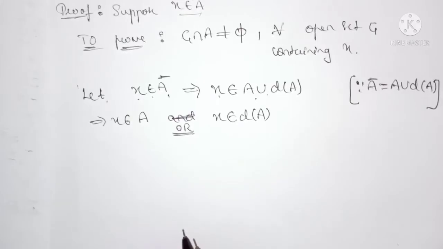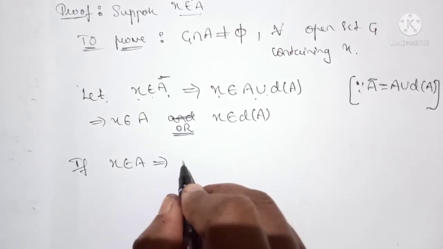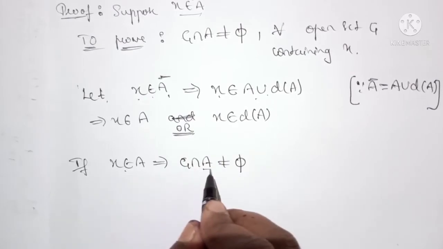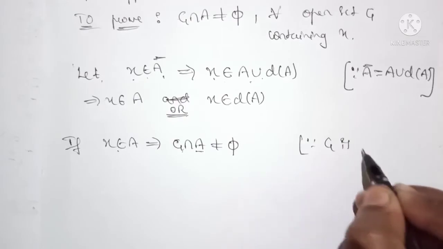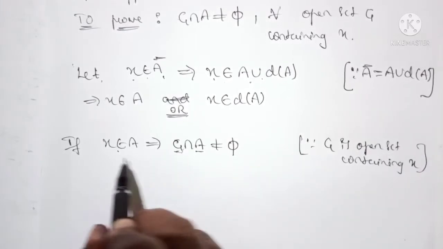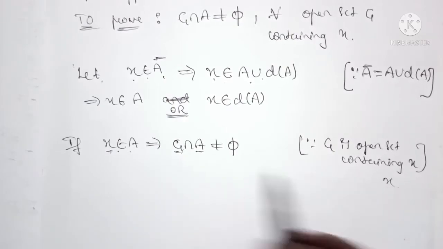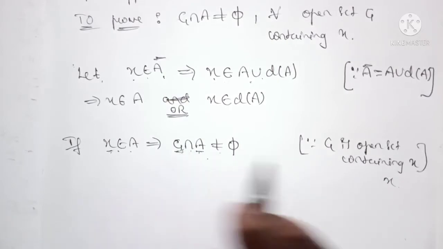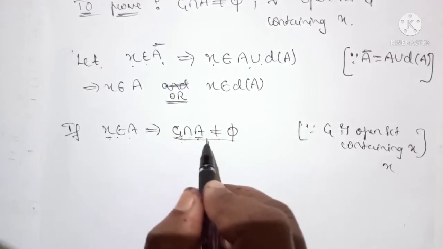In some cases it may belong to both. Okay, so if this X belongs to A, it implies that G intersection A is not equal to the null set, because X belongs to A and we know that G is an open set containing X. Therefore this G also contains X and A also contains X. So there exists at least one element X which belongs to G intersection A. Therefore G intersection A is not equal to the null set, because there exists X in both G and A. Okay, so in this case we got G intersection A is not equal to the null set.